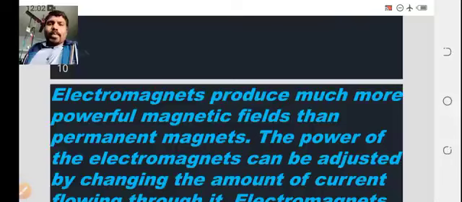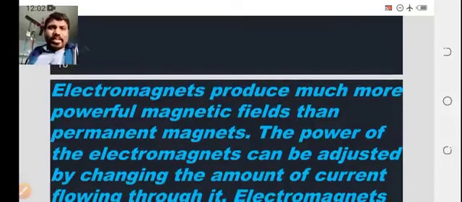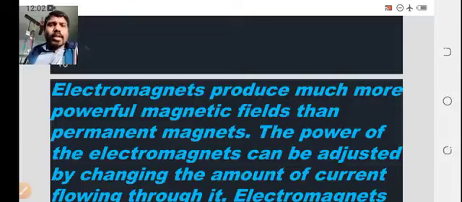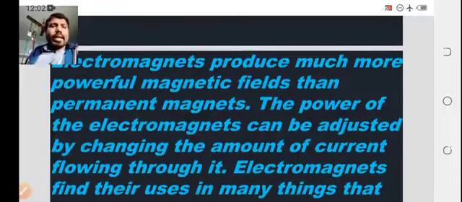So we have temporary, permanent, and electromagnets. These are the three types of magnets we analyzed in the previous video. Electromagnets produce much more powerful magnetic fields, and the power can be adjusted.